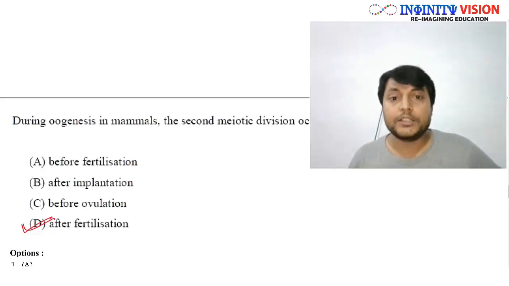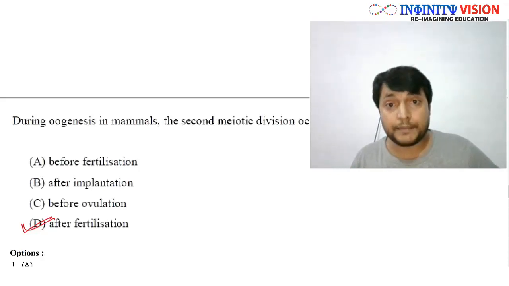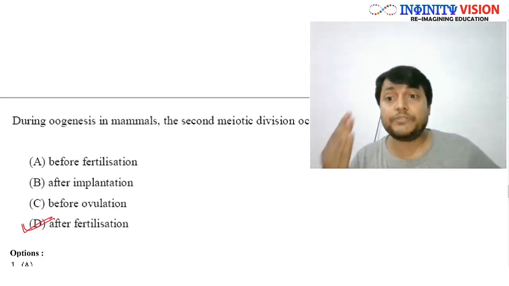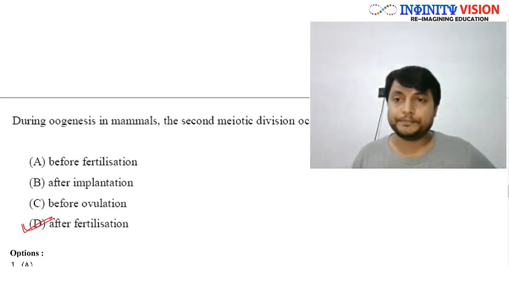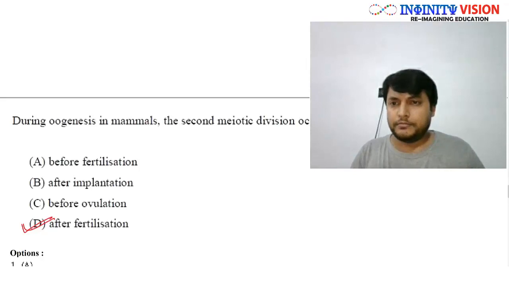Okay, great. So where this will happen? What will be the site? It will happen in the fallopian tube. To be precise, it will happen at the junction of ampulla and isthmus of the fallopian tube. Okay, so